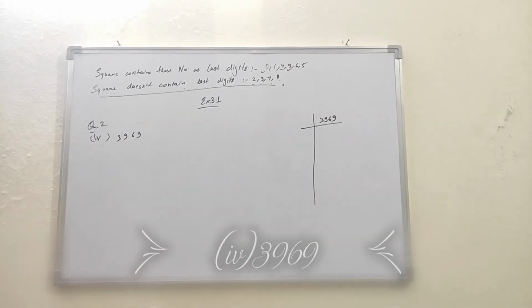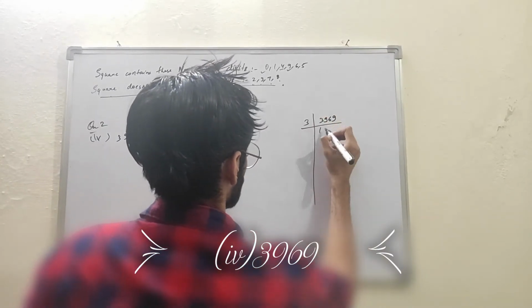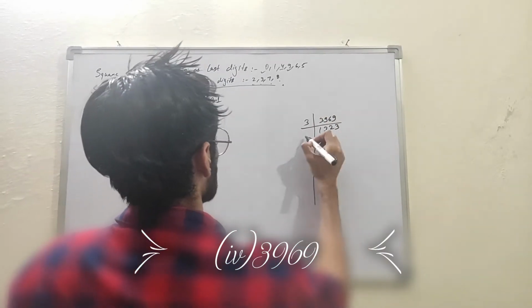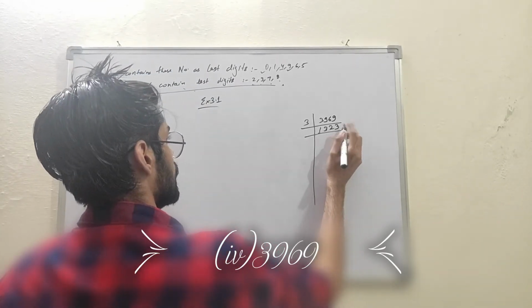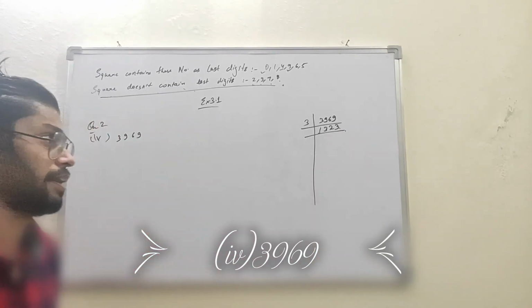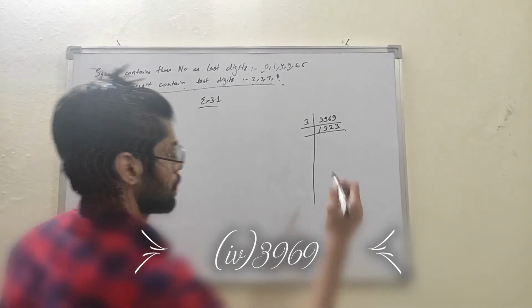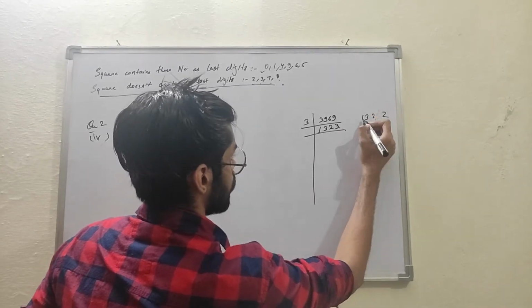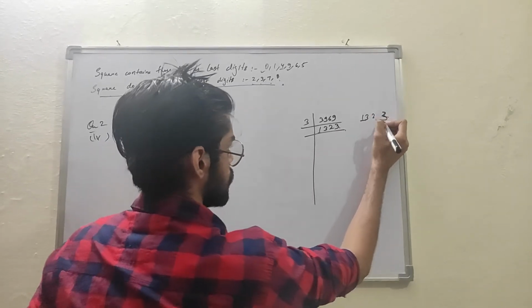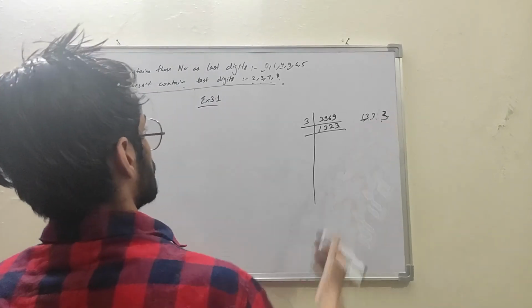So the fourth part is 3969. So is it divisible by 3? 3 1s are 3, 3 3s are 9, 3 2s are 6, 3 3s are 9. So now it's not divisible by 3. Okay. Let me check it again. 1 plus 3 is 4. 4 plus 2 is 6. 6 plus 3 is 9.